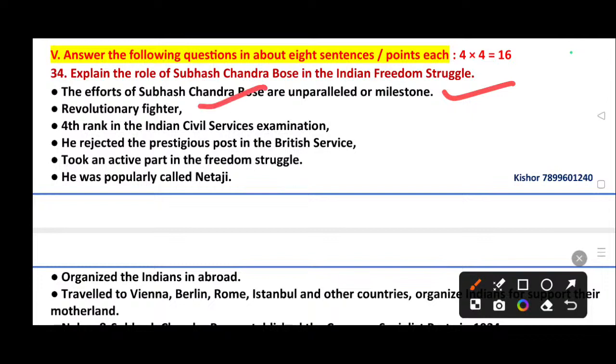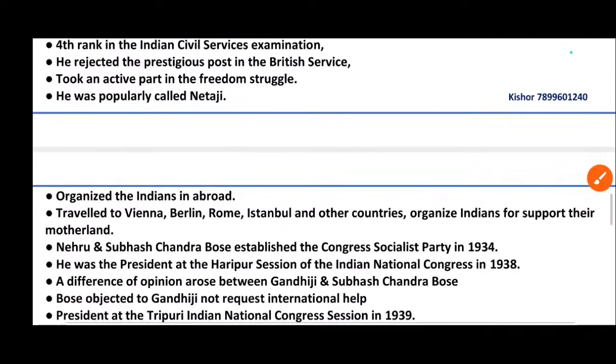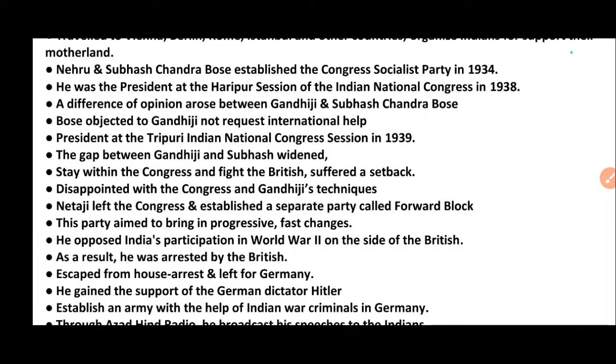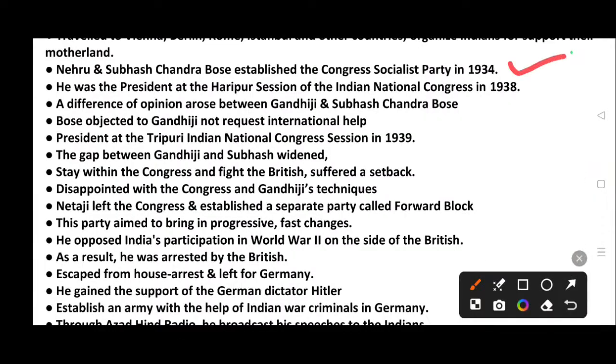Revolutionary fighter, 4th rank in the Indian Civil Service examination. He rejected the prestigious post in British service and took an active part in the Indian freedom struggle. He was popularly called Netaji. He organized Indians abroad, travelled to Vienna, Berlin, Rome, Istanbul and other countries to organize Indians for support of their motherland. Subhash Chandra Bose established the Congress Socialist Party in 1934. He was the president at the Haripur session of the Indian National Congress in 1938.